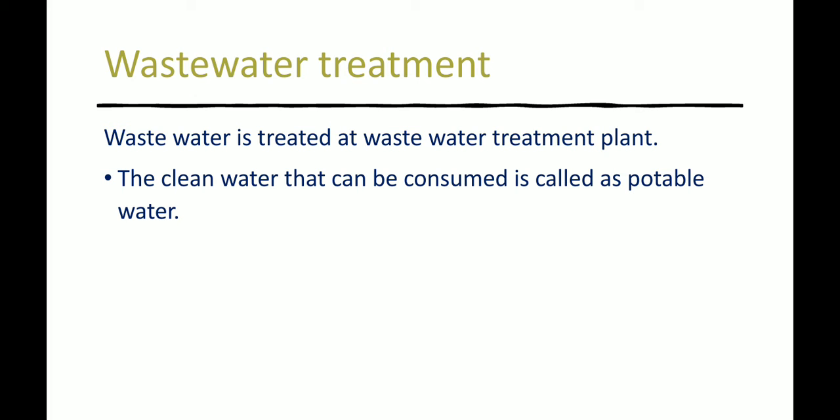To make drinking water available to the people, wastewater has to be treated properly. To remove all the impurities and contaminants present in the wastewater, we should treat it, so that clean water can be available for the people who don't even get clean water. Clean water that can be consumed is called potable water. So wastewater treatment can be done by a wastewater treatment plant. So let us move forward.